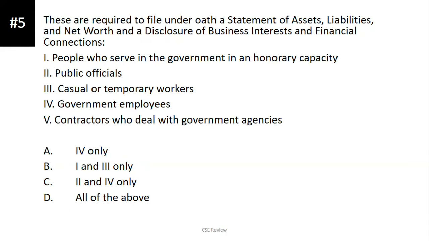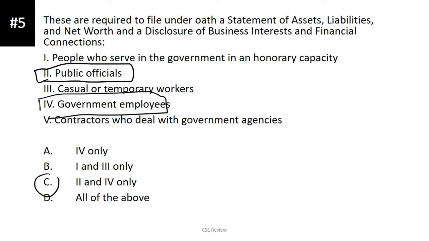Number 5, these are required to file under oath as statement of assets, liabilities, and net worth, and the disclosure of business interests and financial connections. So, ano yung mga kailangan kasama sa SALN? The correct answer is letter C, 2 and 4. Okay? The correct answer is C, letter 2 and 4, which is yung public officials ang kailangan magpasa ng SALN, and government employees. So, yung contractors, temporary workers, hindi pwede. Kasi yung mga naka-honorary capacity, hindi naman sila required. Ang required lang, officials and government employees.